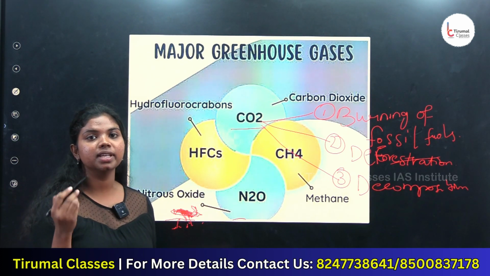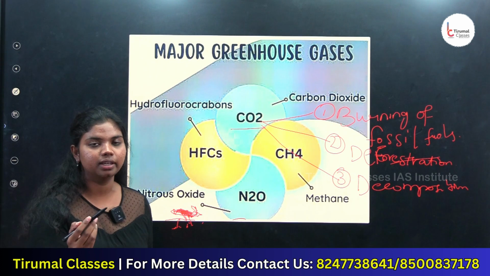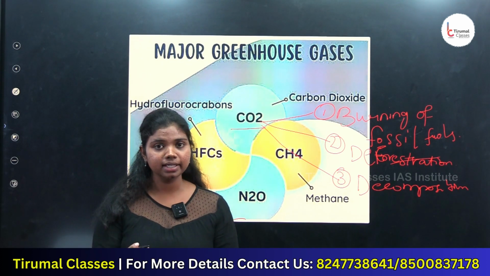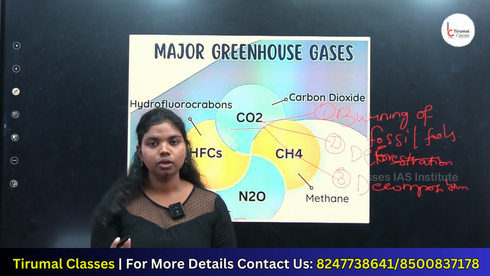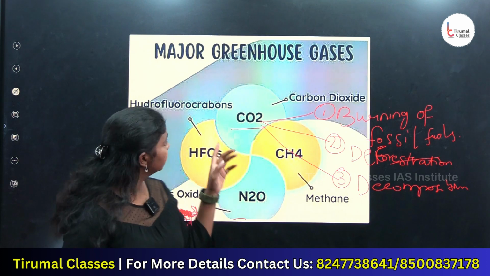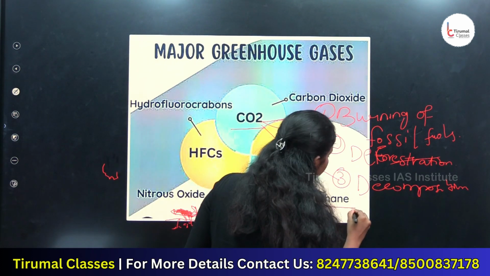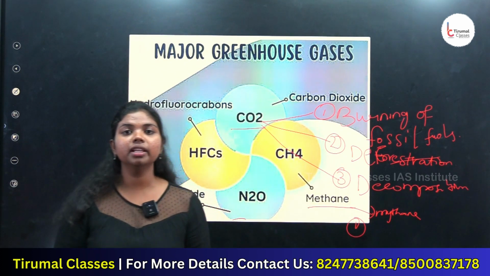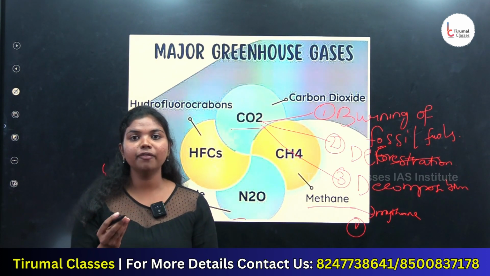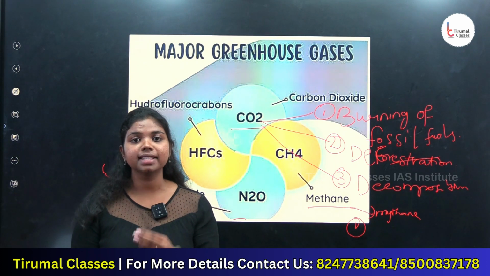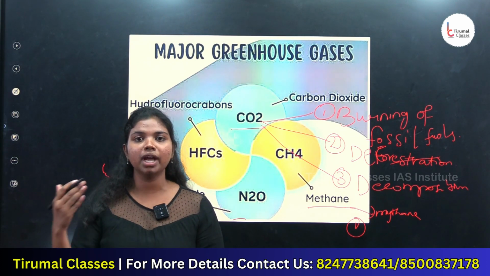Let us see another important greenhouse gas, methane, which is very dangerous compared to CO2. But it has a short-term lifespan, so its impact is much less. Let us see the sources for emission of methane. The first one was agriculture, mainly the flooded paddy fields, which have anaerobic bacteria that decompose the organic matter. As a byproduct, methane is released into the atmosphere.